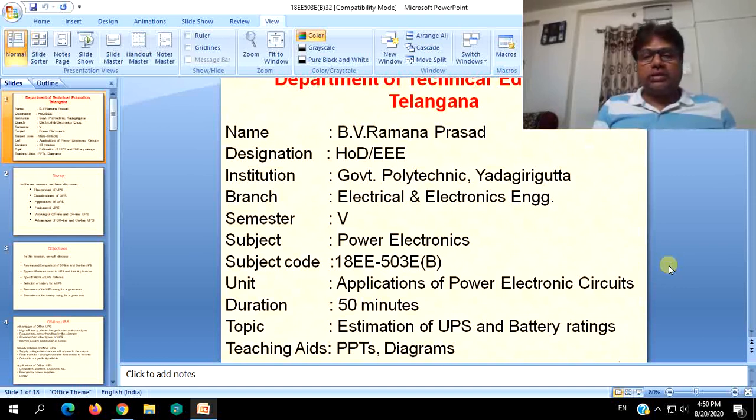And now we will extend our discussion to how to select a UPS and a proper battery to meet our load requirements.